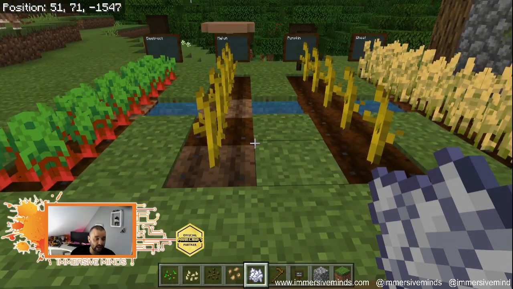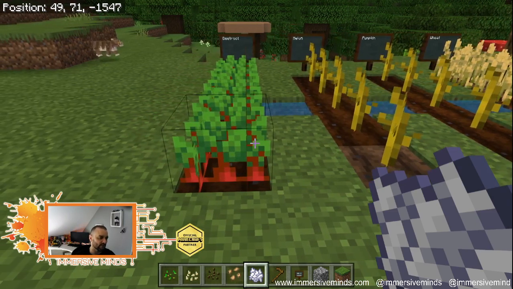These haven't fully grown yet. They only do that naturally. We can't force them to grow to the final fruit or the final vegetable. And so,